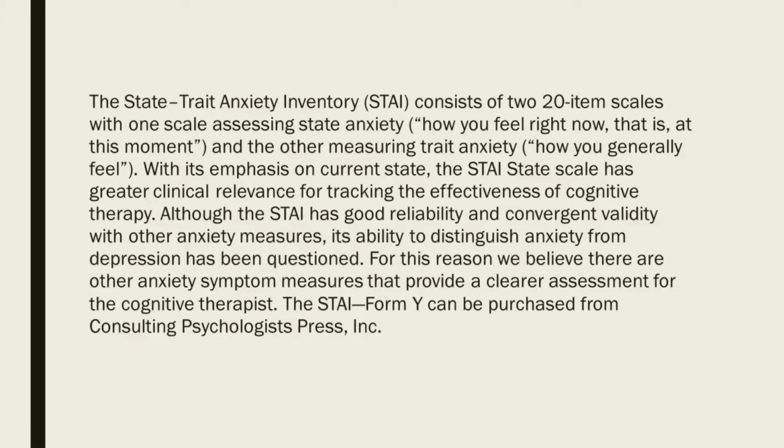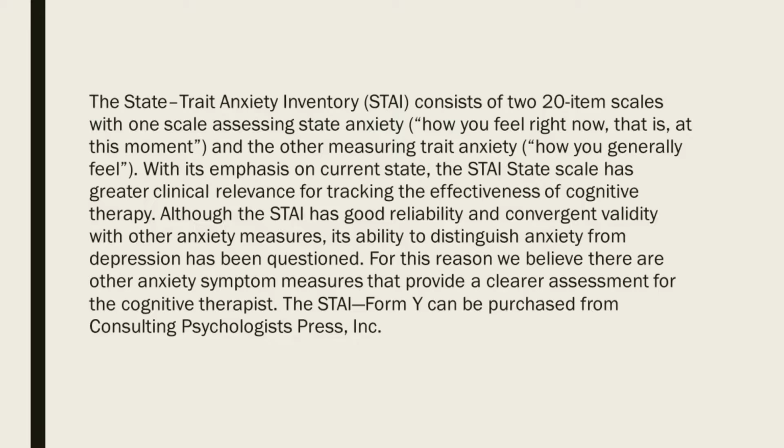State-Trait Anxiety Inventory. The State-Trait Anxiety Inventory, STAI, consists of two 20-item scales, with one scale assessing state anxiety, how you feel right now, that is, at the moment, and the other measuring trait anxiety, how you generally feel. With its emphasis on current state, the STAI state scale has greater clinical relevance for tracking the effectiveness of cognitive therapy.